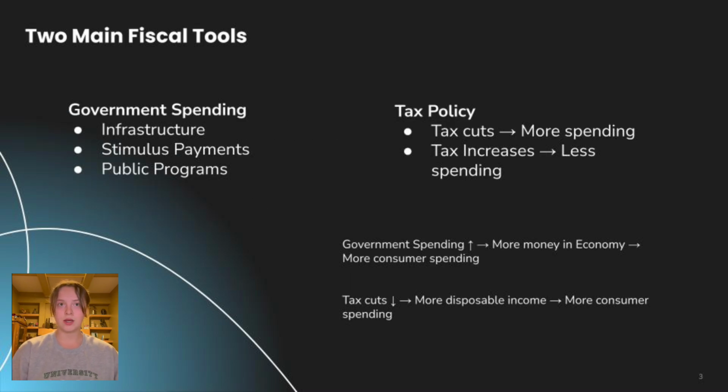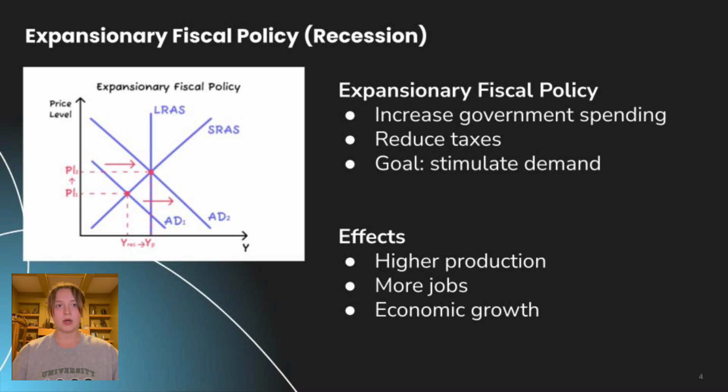Governments mainly use fiscal policy in two ways: increasing spending, such as funding infrastructure or providing stimulus payments, or reducing taxes, which leaves households and businesses with more money to spend. When the economy is in a recession, governments often use expansionary fiscal policy. This means increasing government spending or cutting taxes to stimulate demand.